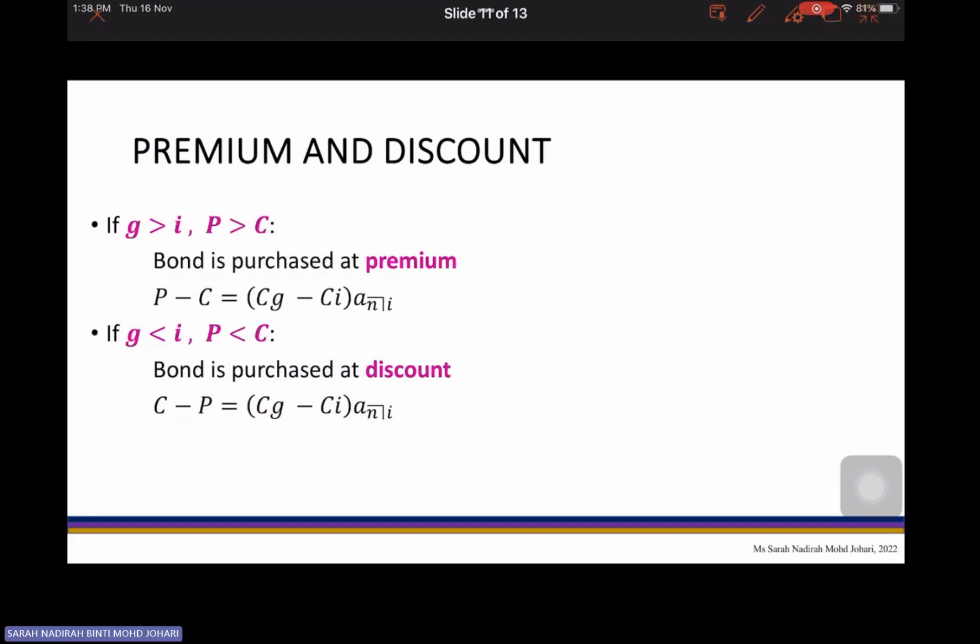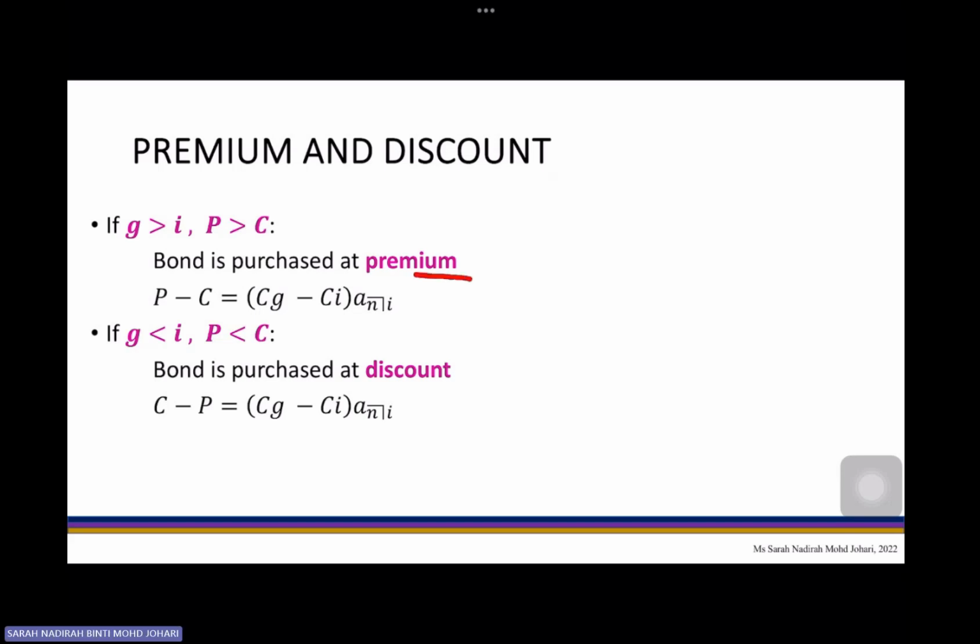So another way around, that is the first requirement. Now we can have the second requirement. If your modified coupon rate is greater than your interest rate and your price of the bond is greater than your redemption value, we can also say that this bond is purchased at premium. In order for you to calculate the premium, you can use P minus C, or you can use this formula, Cg minus Ci annuity immediate. Therefore, you can find the premium of the bond.